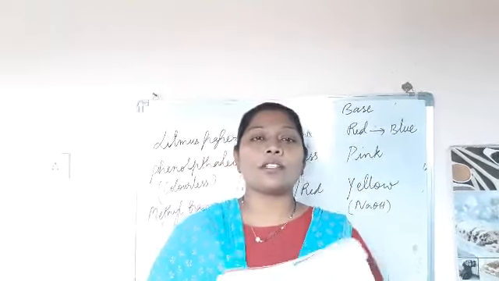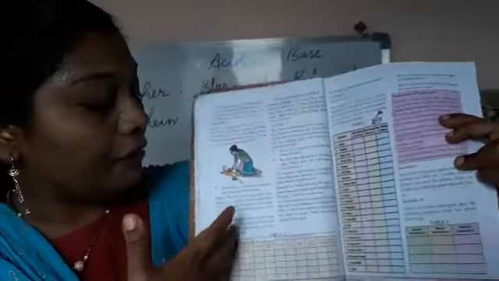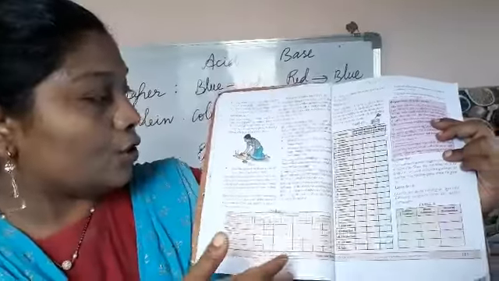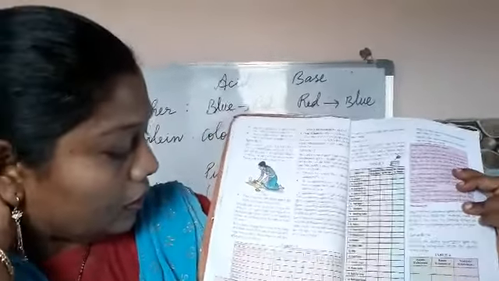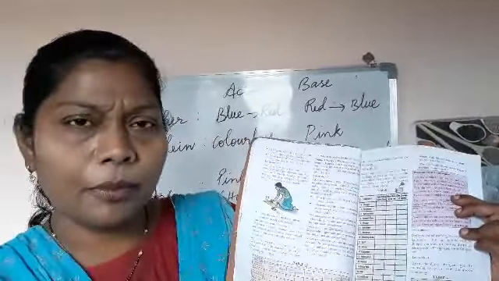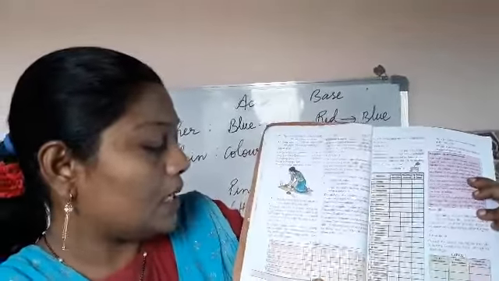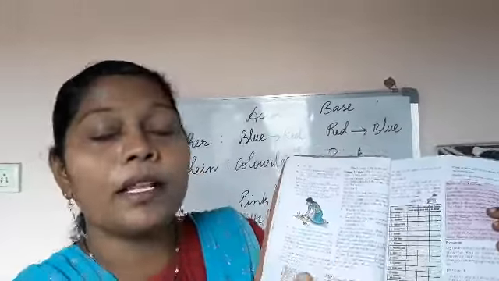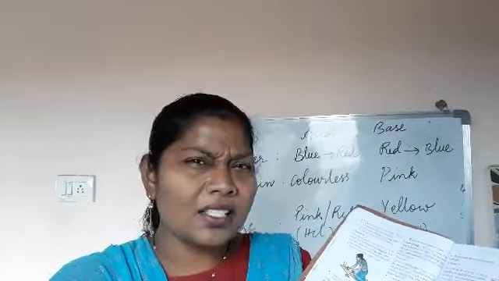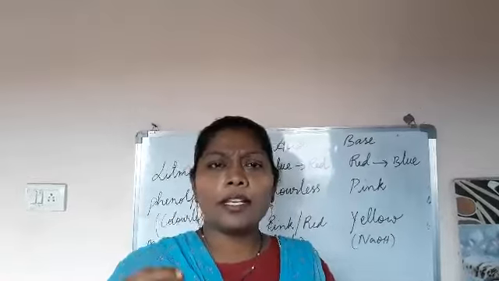If you have your textbook at home, observe, here they have given you two tabular forms to do the experiments. The first one asks you to do it with turmeric, a natural indicator. It is turmeric that we can prepare at home and try with different things like vinegar, apple juice, banana, lemon juice, soap, lime water and milk of magnesia. Apples, bananas, vinegar, these you can get at your home. You can try them with the turmeric indicator paper.